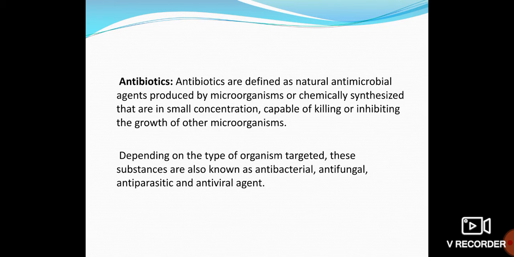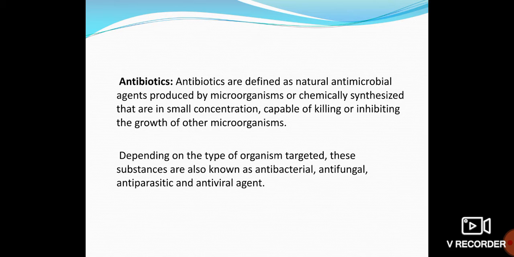These are naturally available antimicrobial agents, produced mainly by microorganisms. Sometimes they are chemically synthesized to kill other microorganisms at a small concentration. We apply a small concentration because you cannot apply a higher concentration; with a small milligram amount it has the ability to kill the microorganisms, or to inhibit their growth.